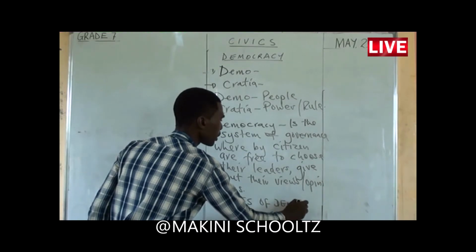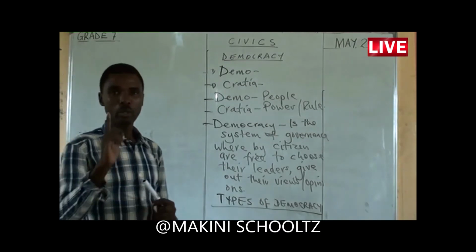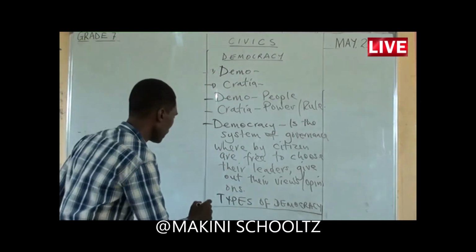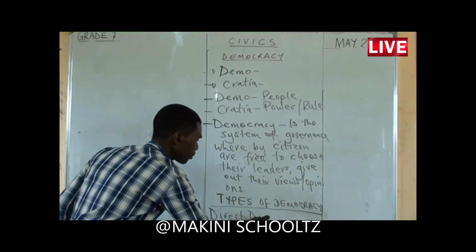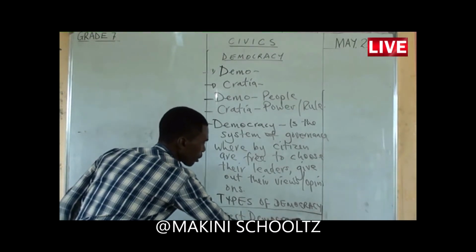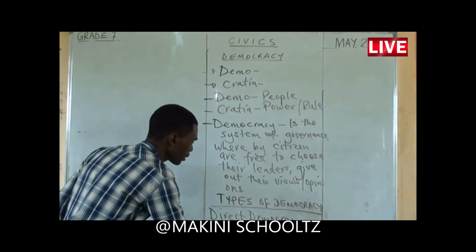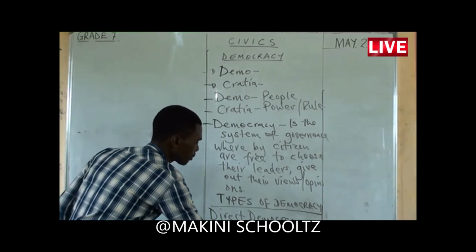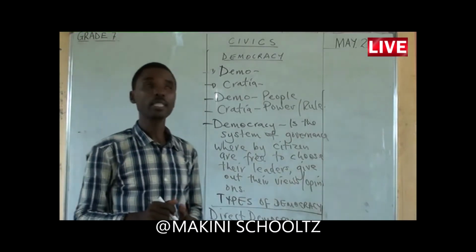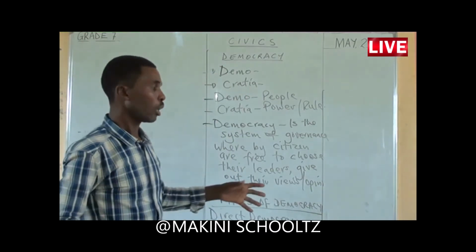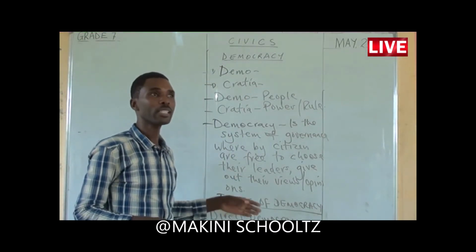One is direct democracy, and two is indirect democracy. Now let's know the meaning of direct democracy and indirect democracy.